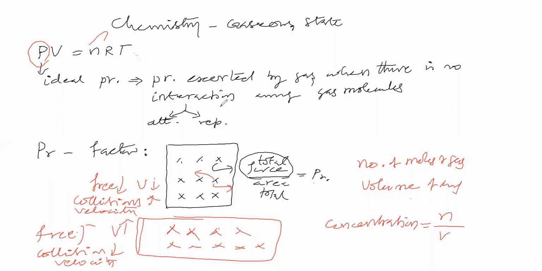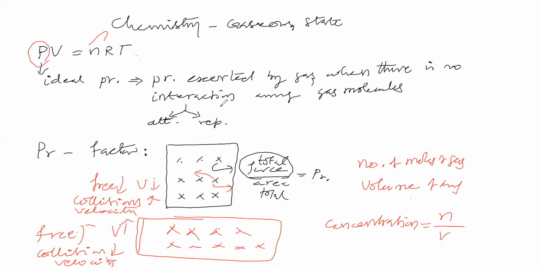Is it possible practically? Can we say desire is 0%? We cannot say desire is 0%. That means we cannot say attraction is 0%, so we cannot say there is no interaction. So we cannot say an ideal gas exists. No gas is ideal.